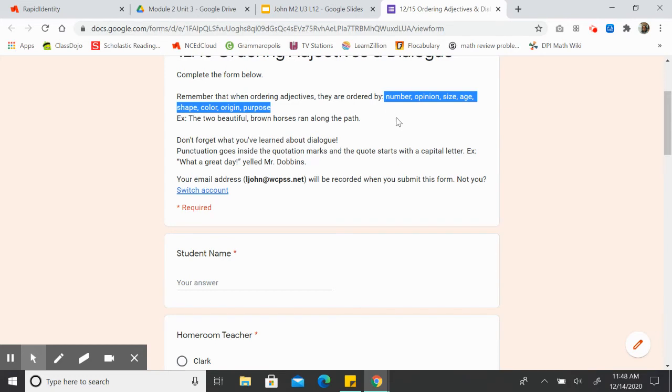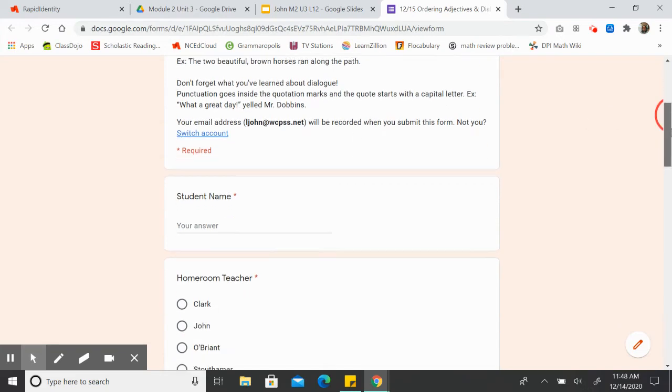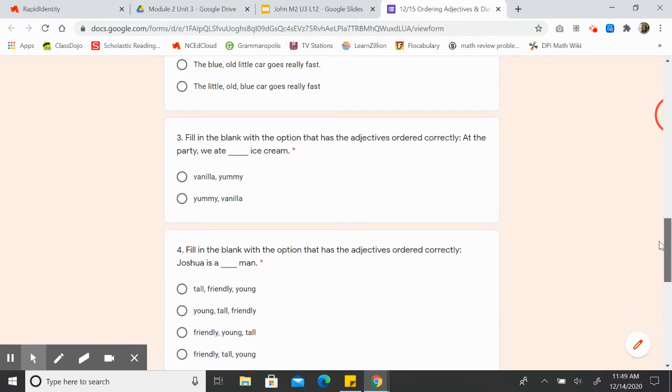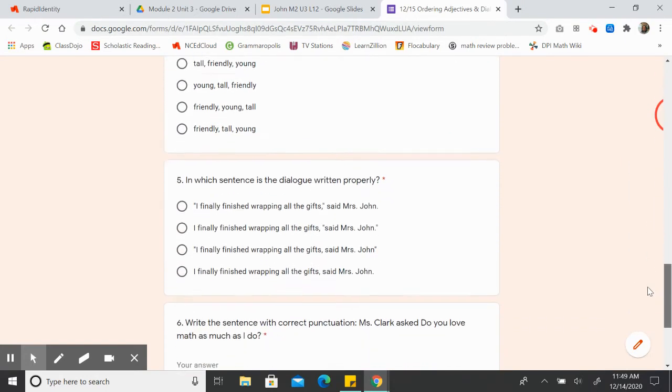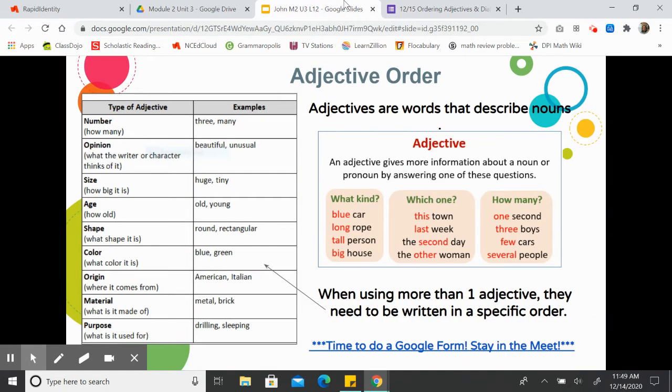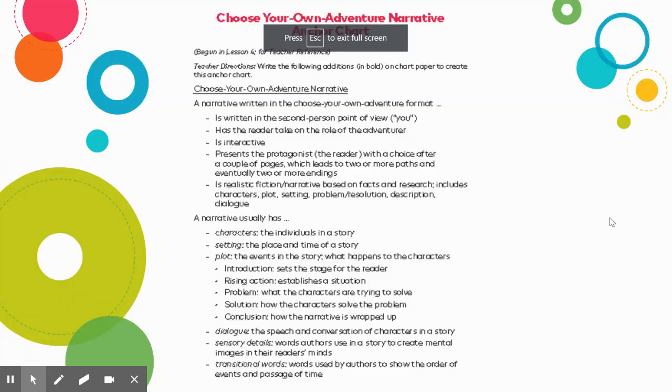Then don't forget what you learned about dialogue. Starts with the capital, punctuation goes inside the quotation marks. Finish out our sentence with a period. Only what is said goes in the quotation marks. You're going to write your name, click your homeroom teacher, answer those 4 questions about adjective order, and then these 2 questions about dialogue. When you're done, hit submit. You are going to do this on the Meet if you are on the Meet. If you are not, go ahead, hit submit, and move on to the next slide.